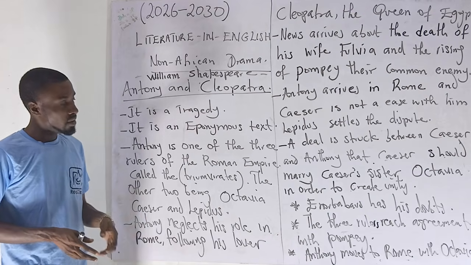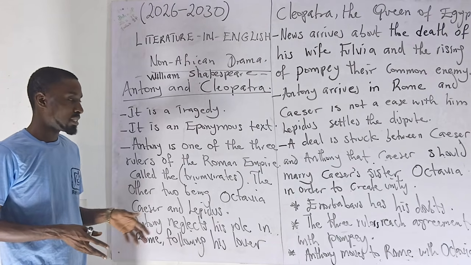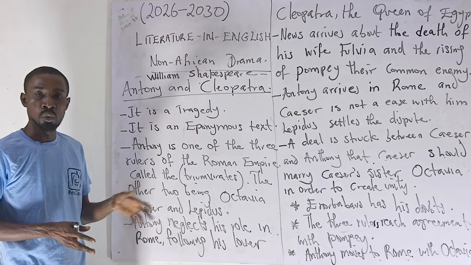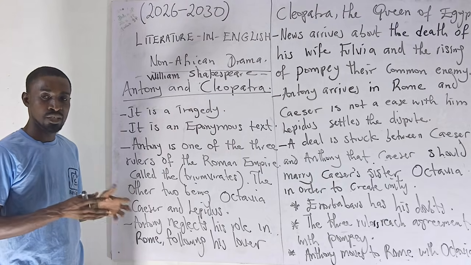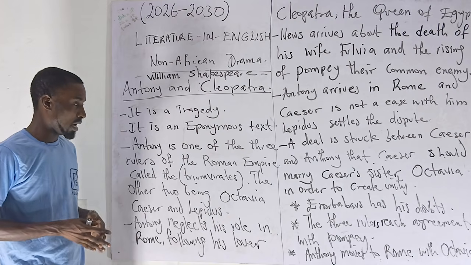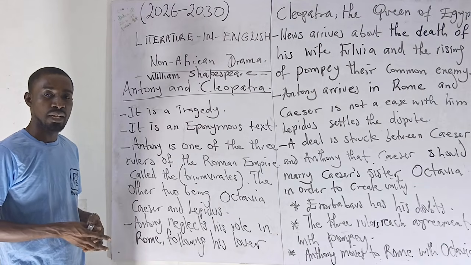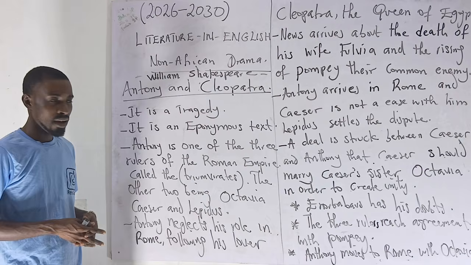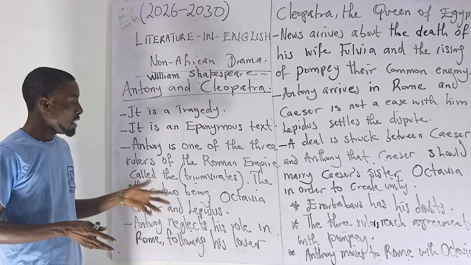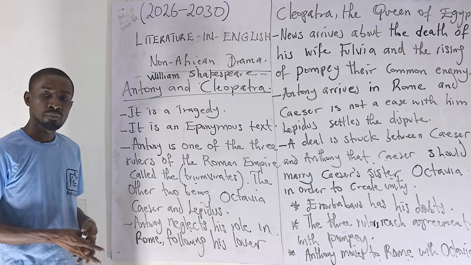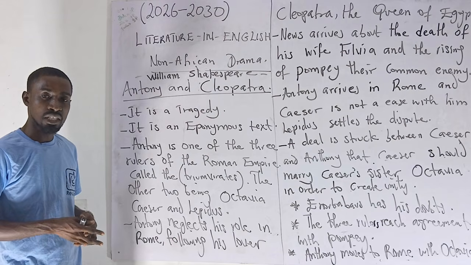Along the line, the three rulers, Lepidus, Antony and Caesar, decided to strike an agreement with Pompey, that they shouldn't go to war, but should prefer an amicable and lasting solution to their problems or predicaments. In light of that, Pompey was of the view that he should be in control of Sicily and of course Sardinia, and they accepted.